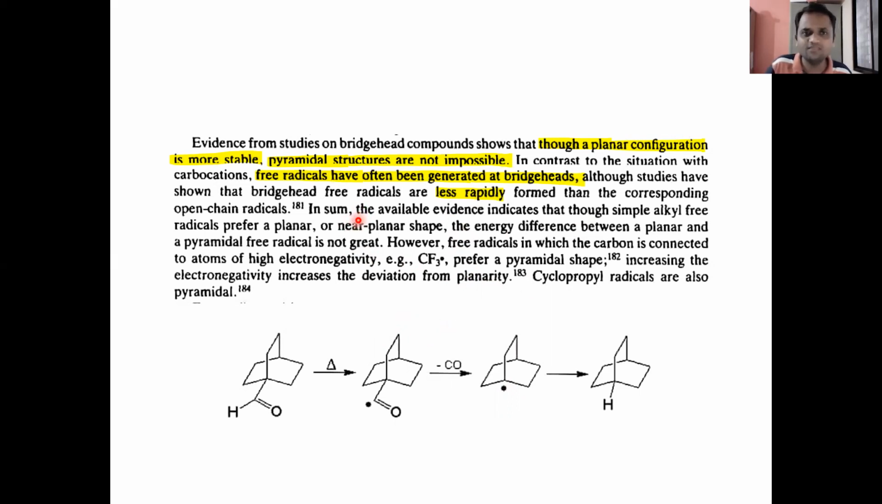Now, in sum, the available evidence indicates that though simple alkyl free radicals prefer a planar or near planar shape, the energy difference between a planar and a pyramidal free radical is not great. However, free radicals in which the carbon is connected to atoms of high electronegativity, for example the CF3 radical, prefer a pyramidal shape. Increasing the electronegativity increases the deviation from planarity. Cyclopropyl radicals are also pyramidal.